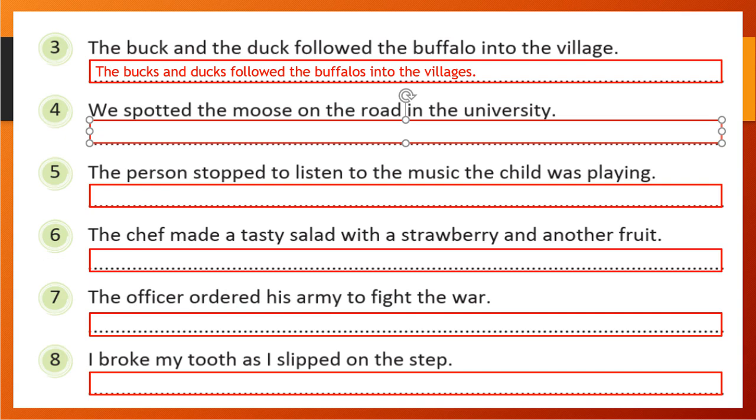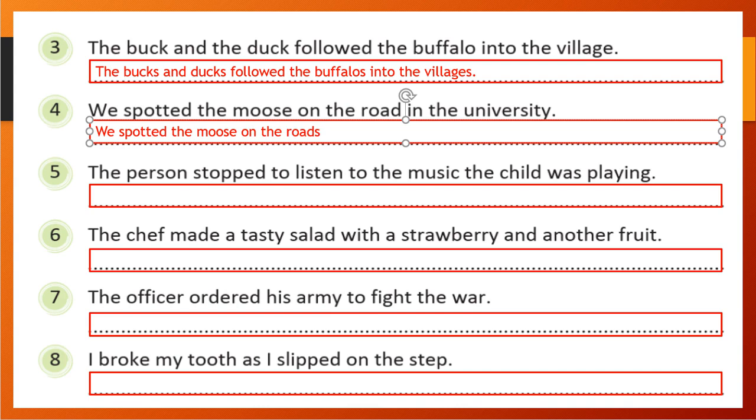We spotted the moose on the road in the university. What we did, we spotted the moose. Moose is already in plural form, so it will remain the same. On the road, road will become roads, right? It will take s.